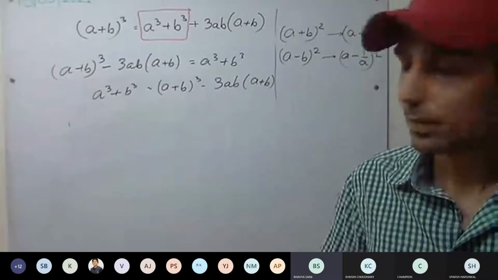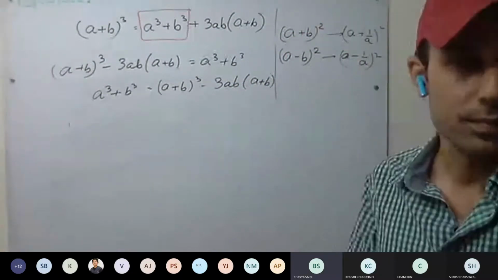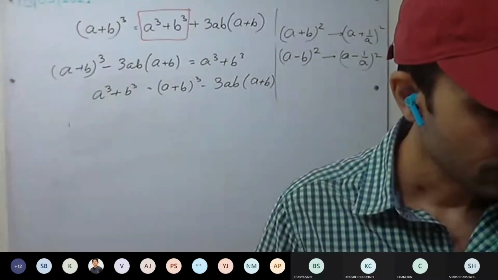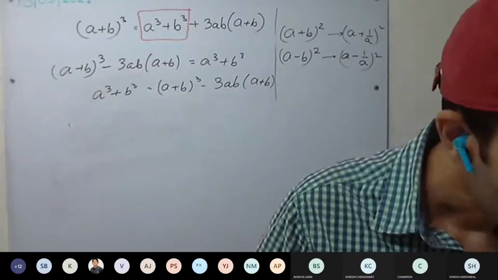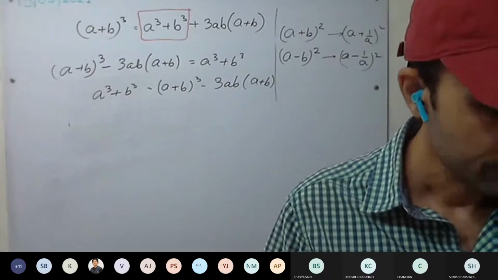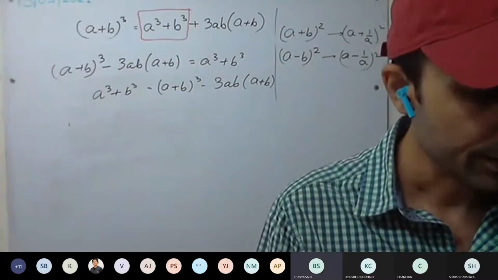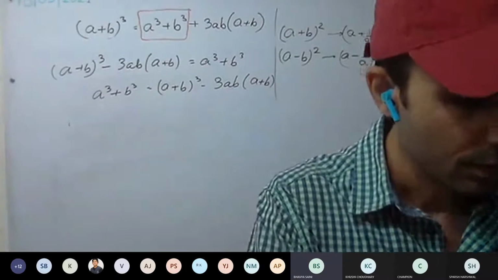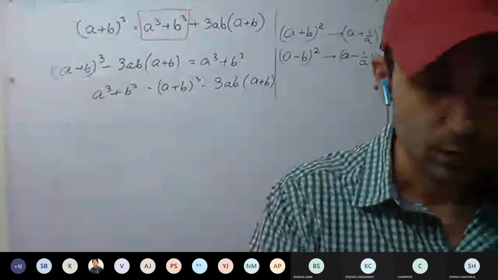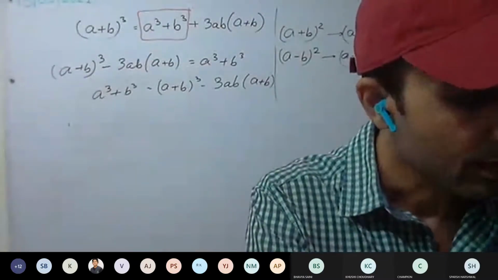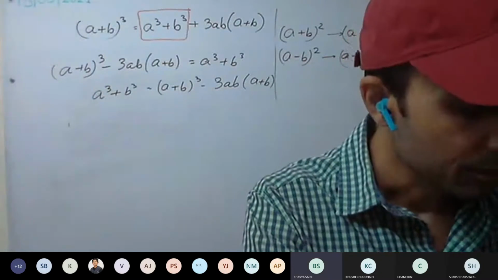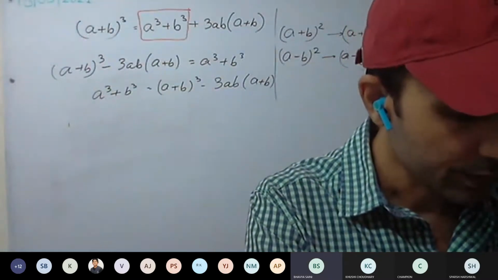Sir, but according to the first identity, the question in the fourth exercise, E, third, second, I am not getting the proper answer. Using a suitable identity, evaluate 97 whole cube. One minute, ask again, your voice is not clear. You are asking the fourth exercise, third question, second part. Is that right?